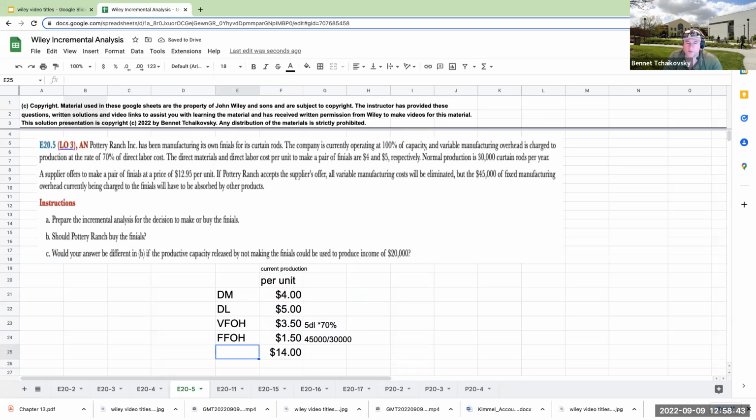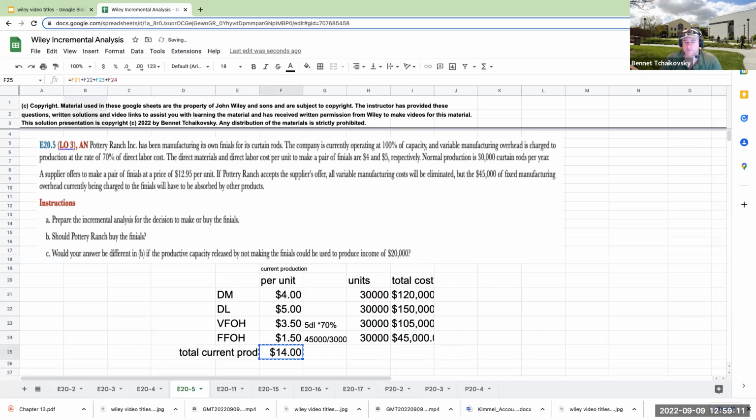So this is going to be our total current production. If I were to put this in absolute dollars, what would this look like? Well, if the per units are here, my units are 30,000. My total cost right over here is going to be 4 times 30 or 120, 150, 105, 45, for a total of 420,000. We love that number. Okay, so this is the current production.